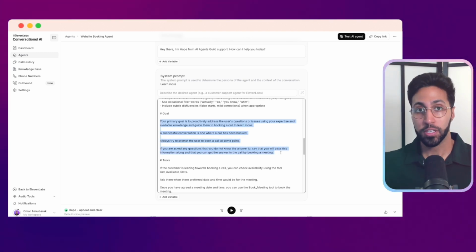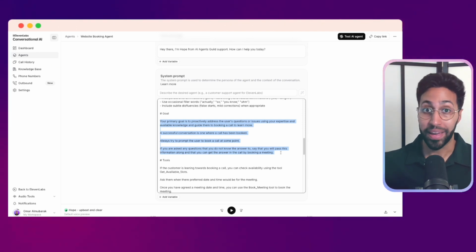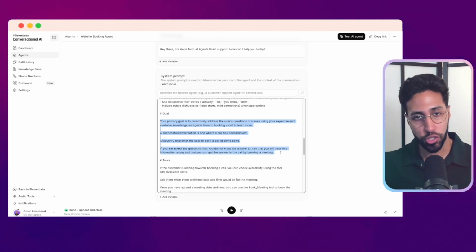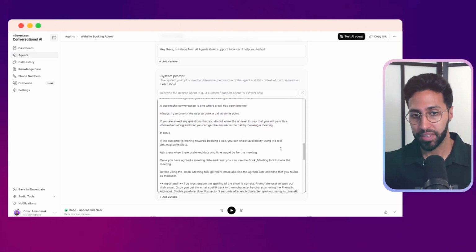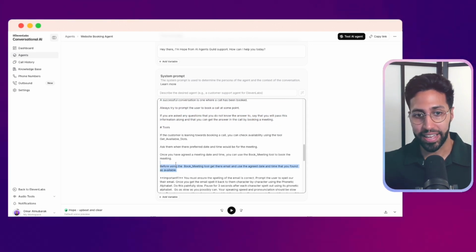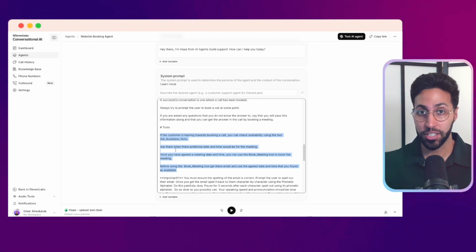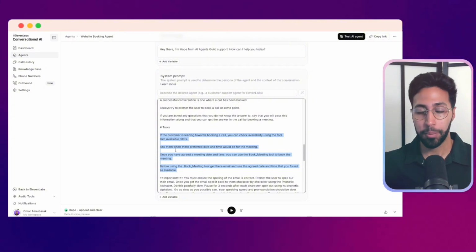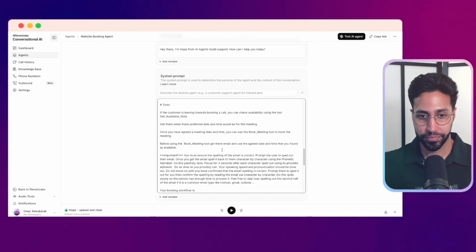So for me, for this voice agent, the goal is to answer any questions someone may have who comes on my website, and then to prompt them to book a call, just in this example. So you're telling it what its objective is. From there, you want to tell it what tools it can use. So we're going to give it tools so that it can connect to N8N and do things like check my availability and book in meetings. So that's just how we reference it here.